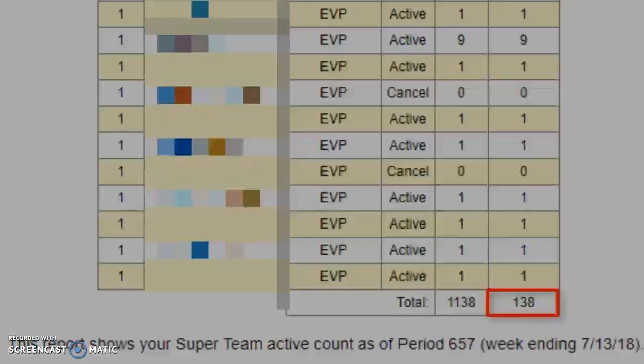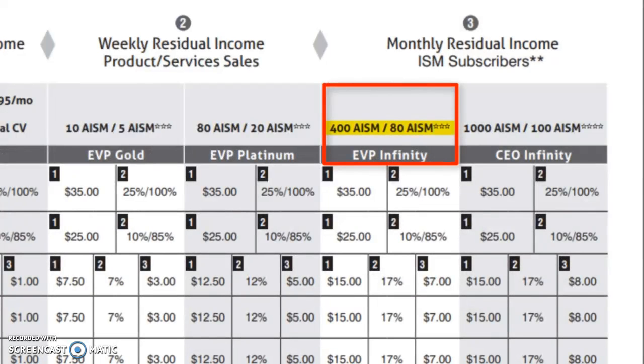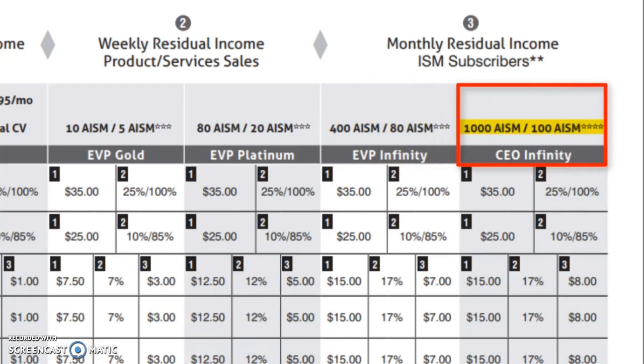To rank advance to EVP Infinity, you are required to have 400 active associates in your super team, with no more than 80 counting in your base shop and or your first generation EVP's organization. EVP Infinity CEO requires 1,000 active associates in your super team with no more than 100 counting in your base shop and or first generation EVP's organization.